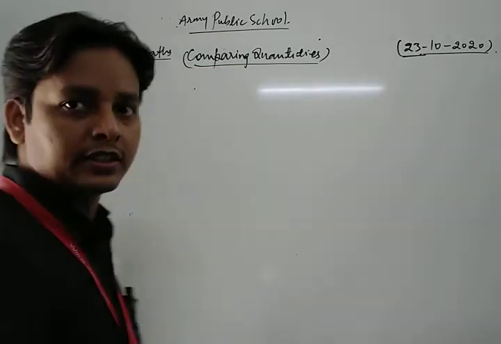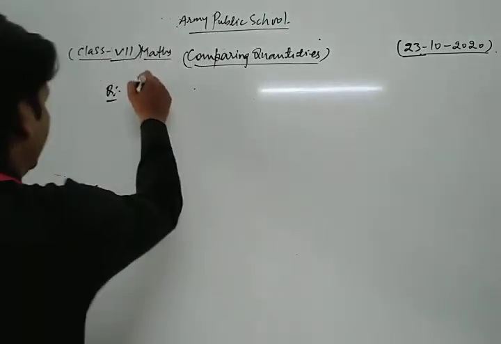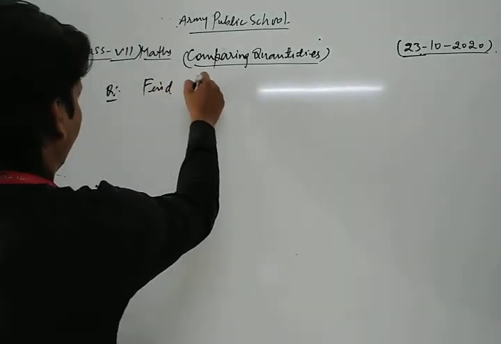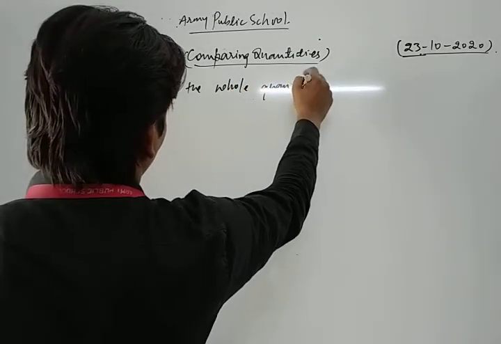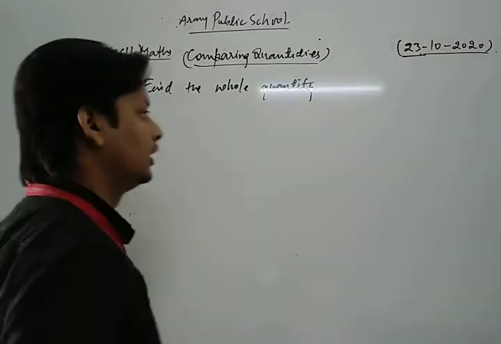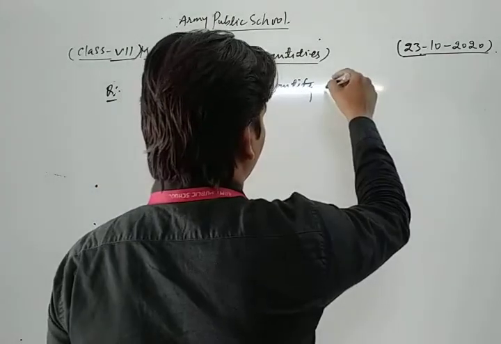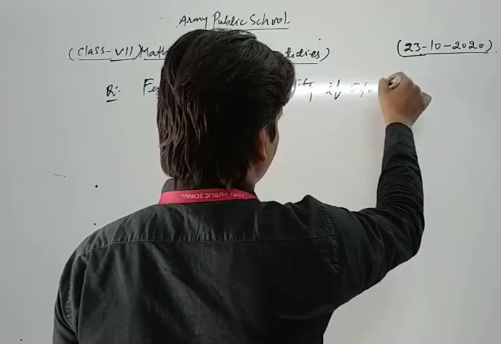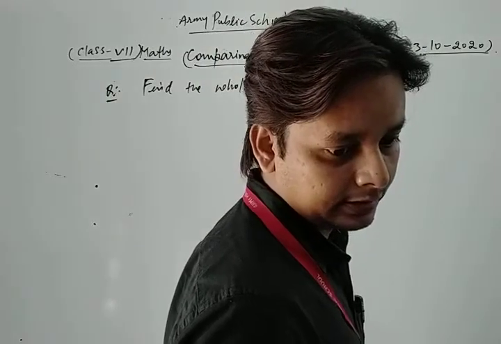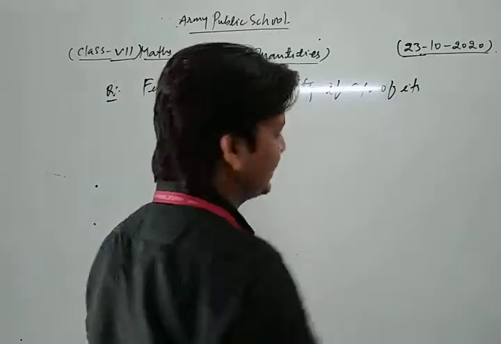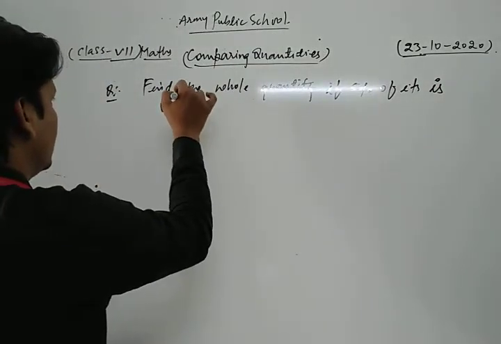Let's see a question from your NCERT exercise. Find the whole quantity if 5% of it is 600.